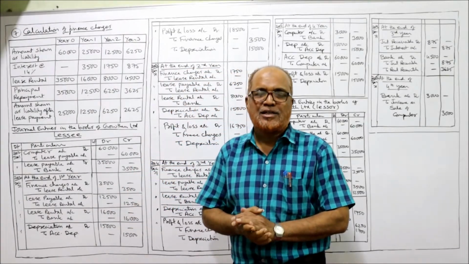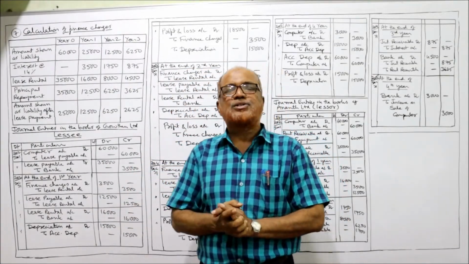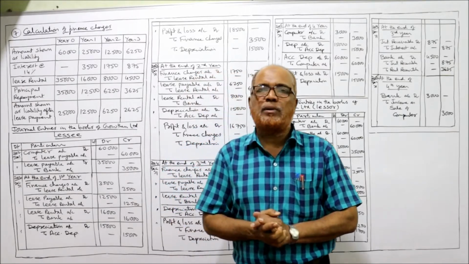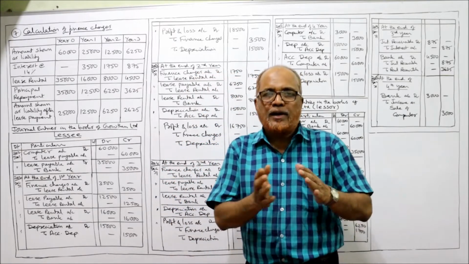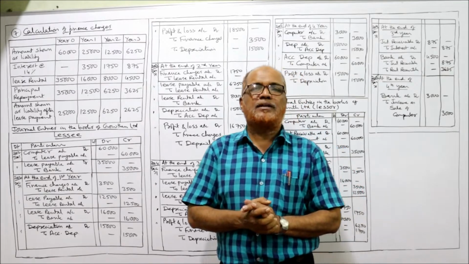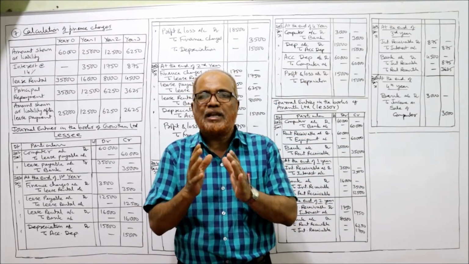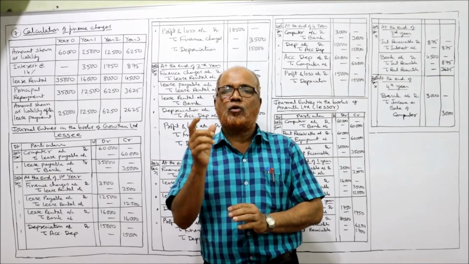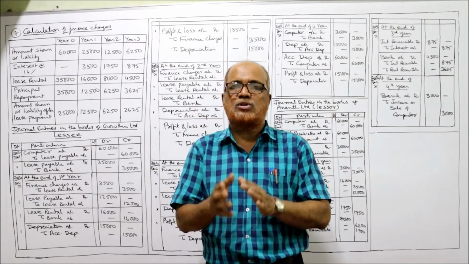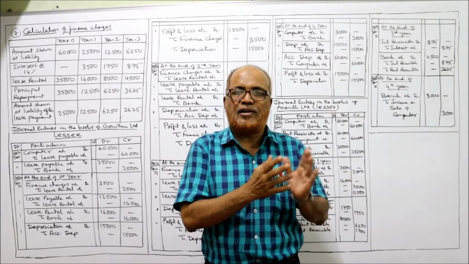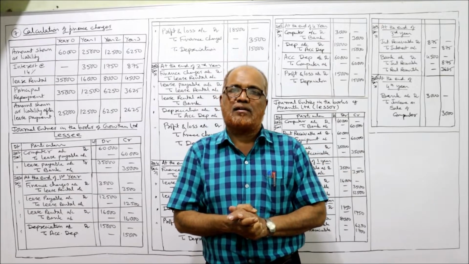I'm Hashim Ali Khan. So now I'm going to start the next problem on lease accounting, problem number 7. Already 6 main problems we have completed in the previous videos on lease accounting. Now this will be the last and final problem where we have to pass the journal entry in the books of the lessee and the journal entry in the books of the lessor.